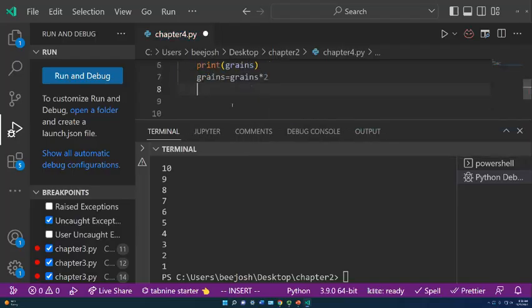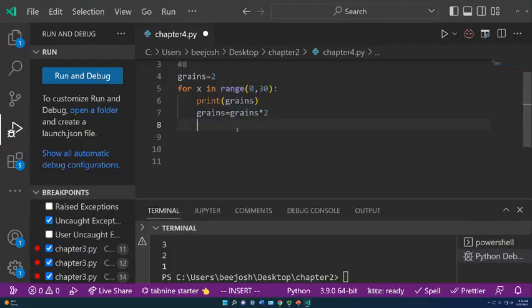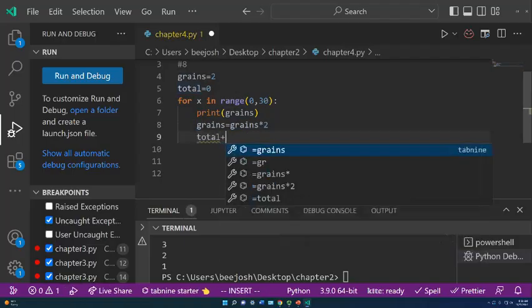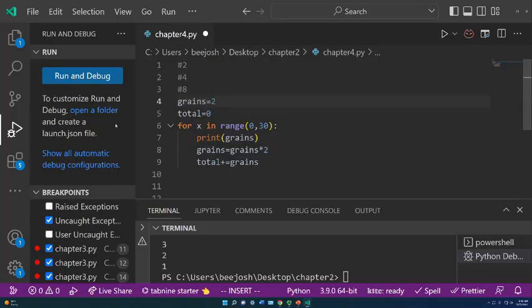And then I need another variable to hold your total for each day, because if you start with your total of 0, then I'm going to go ahead and do the same thing as this, but I'm going to use the trick for this one. Total plus equals grains. So this is a running total of how many grains I got for that day, but each day that comes in, I double how many grains I get. So this is a little bit on the complex side. So let's look at actually what happens in the loop.